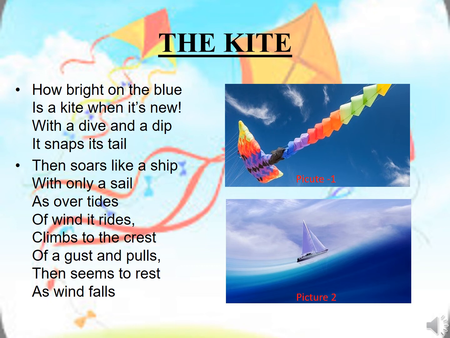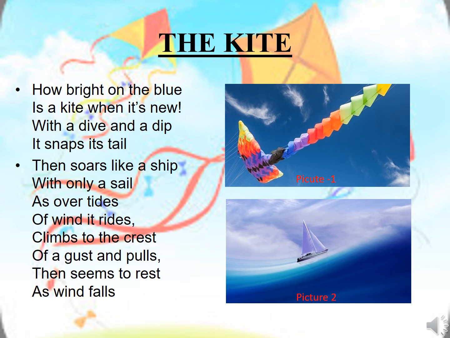The way the motion of the water, or say the waves, takes the ship, in a similar way the wind takes the kite. Climbs to the crest of a gust and pulls, that seems to rest as wind falls.